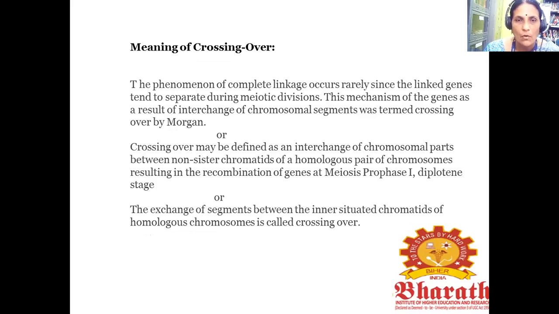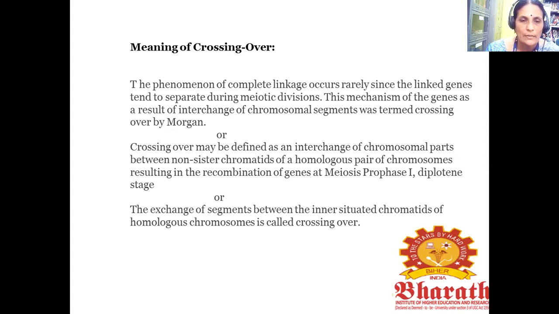The phenomenon of complete linkage occurs rarely, since linked genes tend to separate during meiotic divisions. This mechanism of gene separation as a result of interchange of chromosomal segments was termed crossing over by Morgan. Crossing over may be defined as an interchange of chromosomal parts between non-sister chromatids of a homologous pair of chromosomes, resulting in the recombination of genes at meiosis prophase I, diplotene stage.